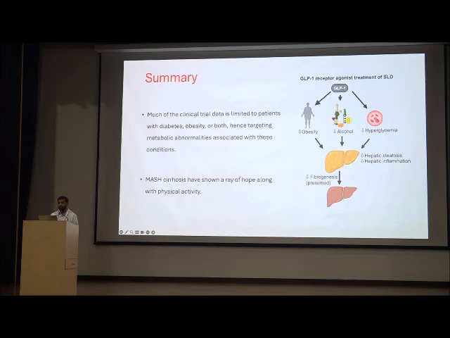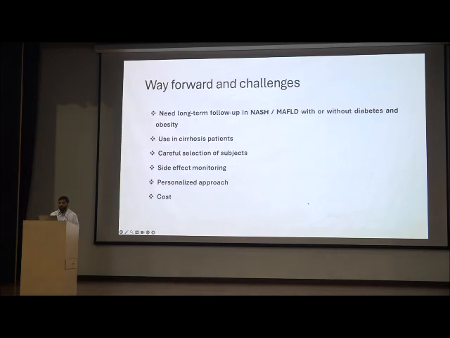So the action of these GLP analogs, in summarizing, is decrease in obesity, decrease in alcohol craving, decrease in hyperglycemia, and hepatic steatosis, inflammation, and fibrogenesis. So a way forward is to need long-term follow-up in NASH MASLD patients with or without diabetes and obesity. Including cirrhosis patients should be considered, and studies should be planned.